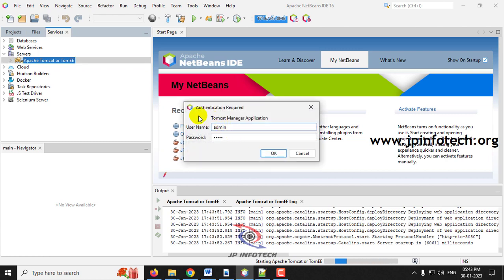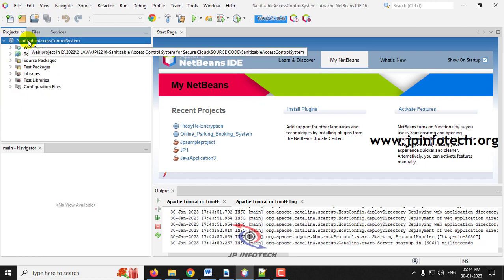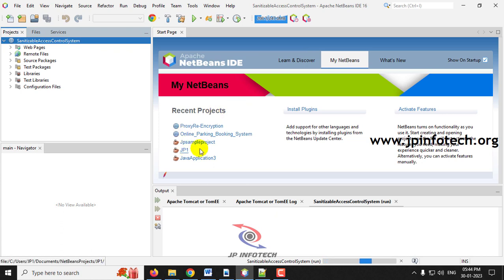Now you can see the authentication required message is being asked. You need to enter the username and password that you gave during the installation. I have given admin and admin, so I enter the same and click OK. Now you can see the symbol has changed to a play button, which means the server is running. Now go to the projects tab again, right click the project and click run. Kindly wait till the project is loaded into the browser.